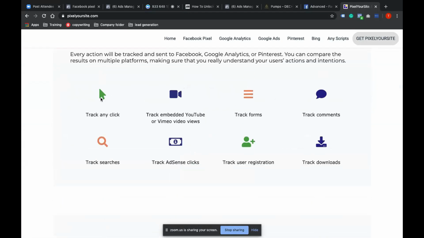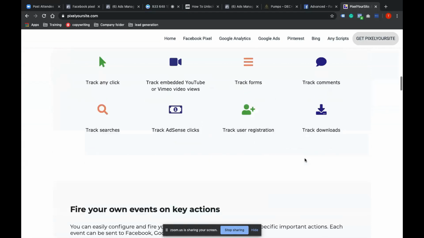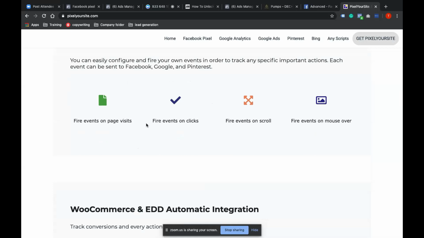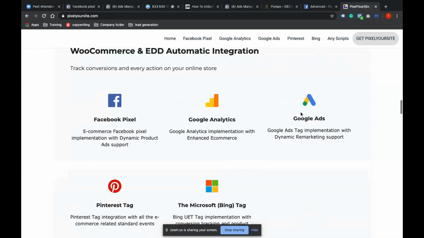If you have a paid tool, these guys will have their own dashboard. You can track any click, you can track fonts, embedded YouTube video views, comments, searches, AdSense clicks, user registrations, downloads. And you can do a lot of other things. Again, fire events on page visit, on clicks, on scroll. This is a very user friendly platform. Without using any coding, you can use these kinds of tools to create very advanced audiences.